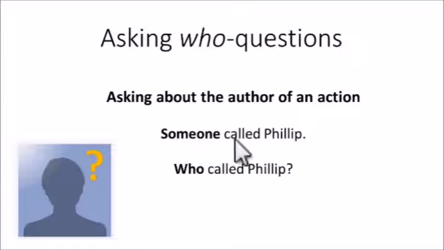Look at this sentence. Someone called Philip. So we know that someone called Philip, but we don't know who called Philip. So we want to know who called Philip. So in this case, you have to ask this question. Who called Philip? Okay? Pay attention that when who refers to the author of an action, no auxiliary verb is used. So who called Philip? Okay.